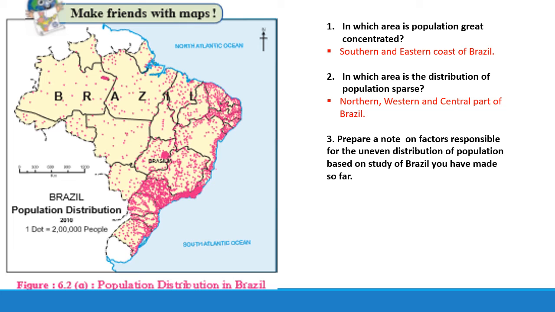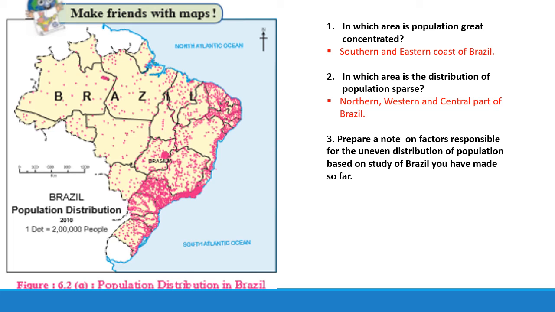Lack of facilities or infrastructure in the Amazon region, which is densely covered with forest. As we all know, the Amazon forest is densely covered with thick forest. Thick forest means there is no place where sunlight would enter, and that is why it is said that it is densely covered with forest or thick forest.